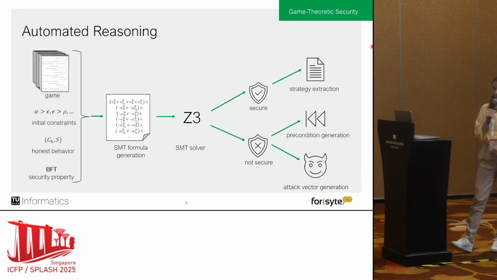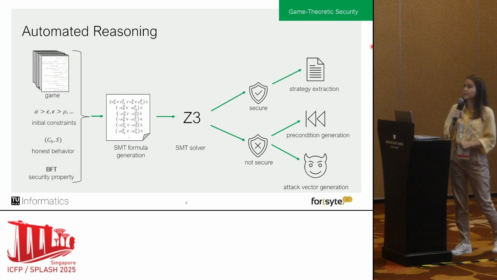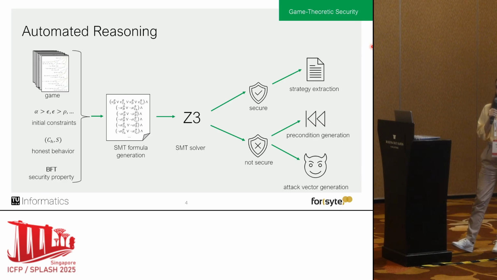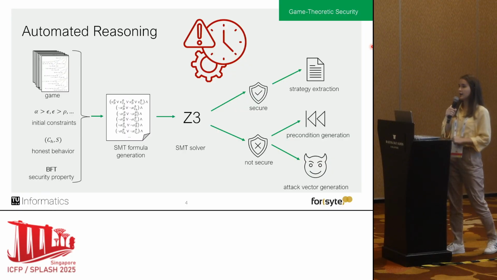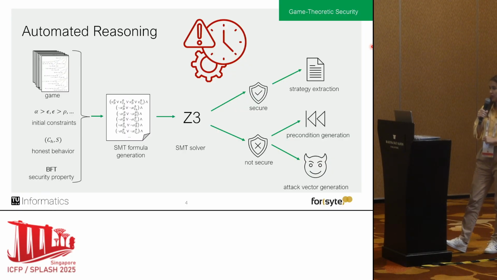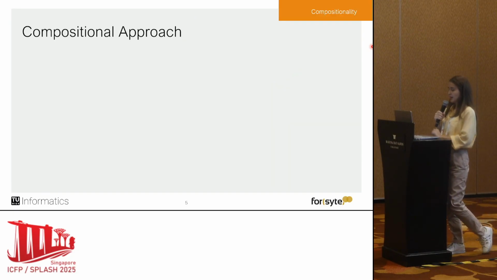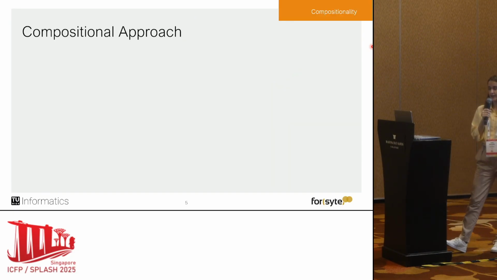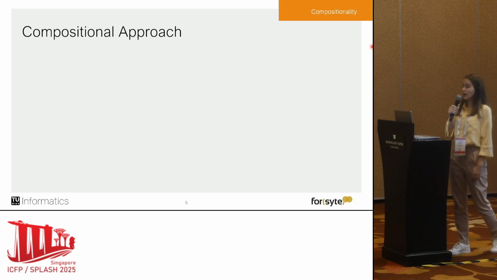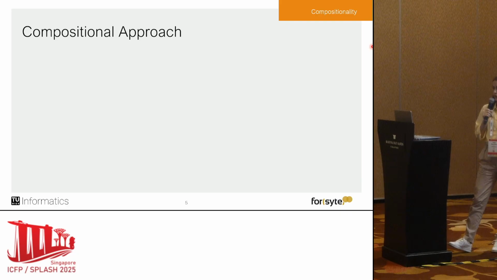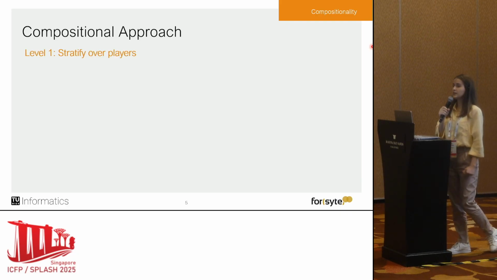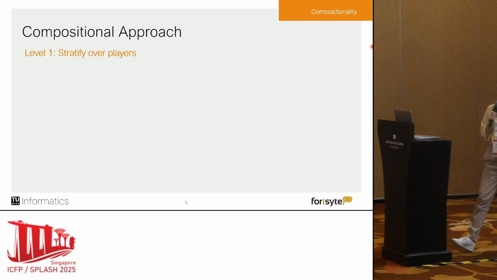So this worked nice for protocols of smaller or medium sizes, but as you can imagine, protocols in real life can be quite large, which is why the previous approach encountered serious scalability issues. Motivated by this, we decided to employ compositionality techniques, and this is what our OOPSLA paper is about. In our OOPSLA paper, in the compositional approach, we proceed with two levels of reasoning. The first level of reasoning is to stratify over the different players.